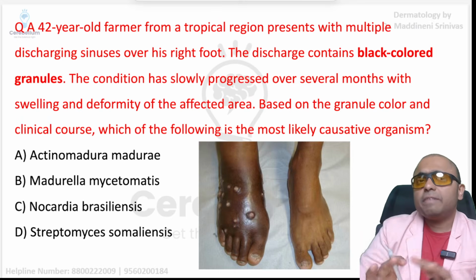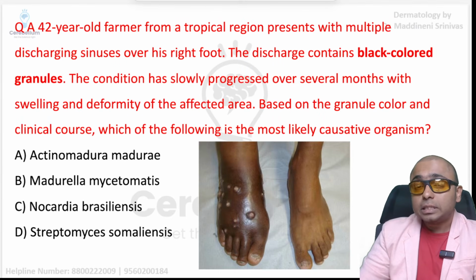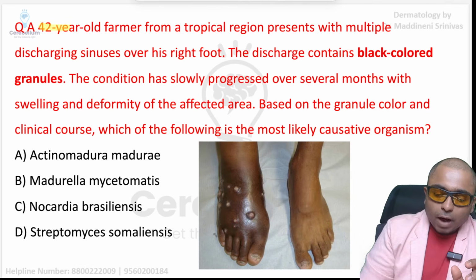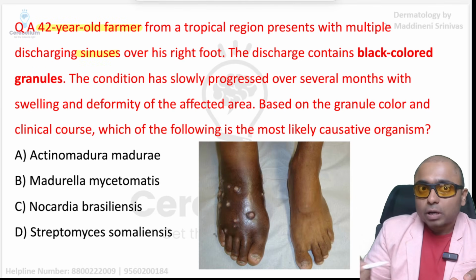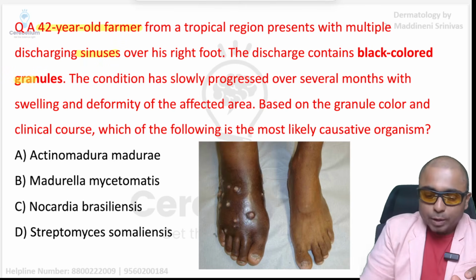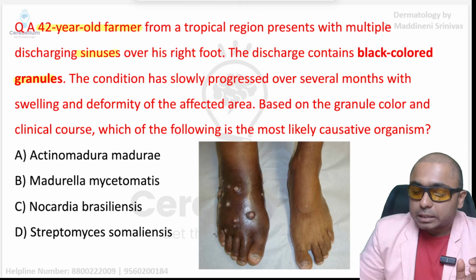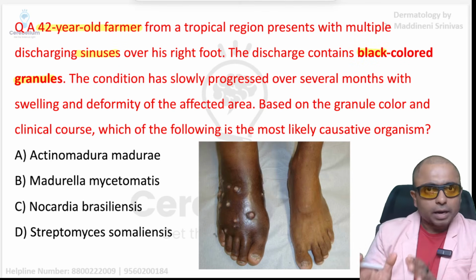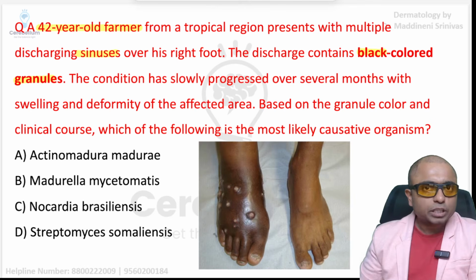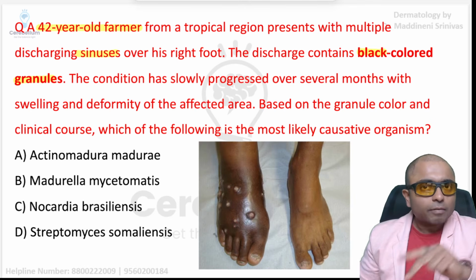And this is a favorite hot topic for the examiners. In fact, there were 2 questions in the same paper. A farmer comes with multiple sinuses, and granules are coming out from the sinuses. Which color granules? Yes, black colored. This is a very important question, and the important clues are given. The image shows the swelling, and you have granules and sinuses.